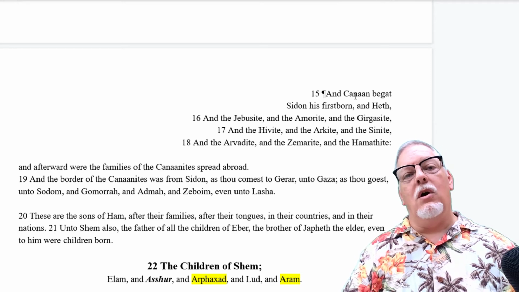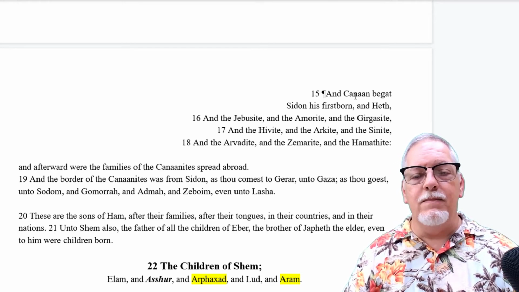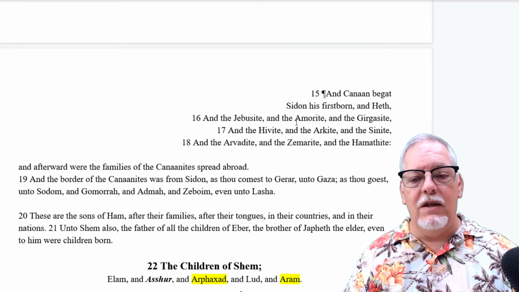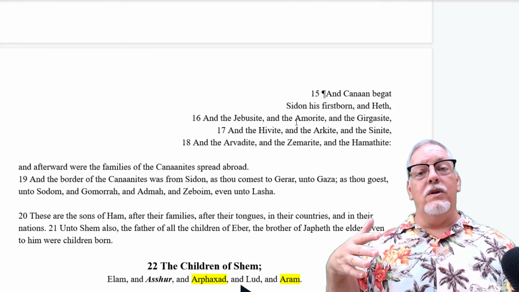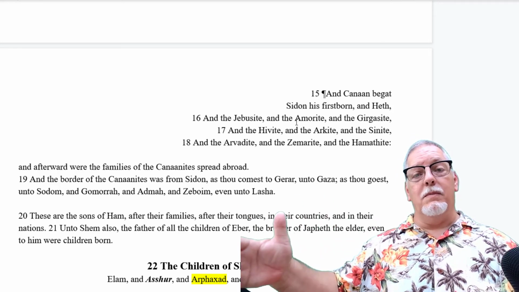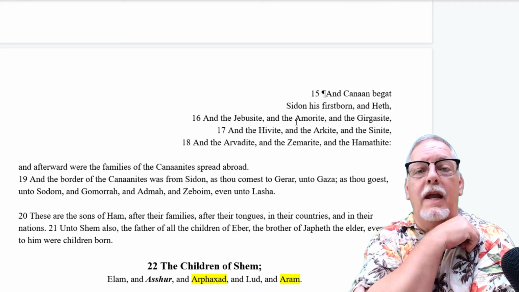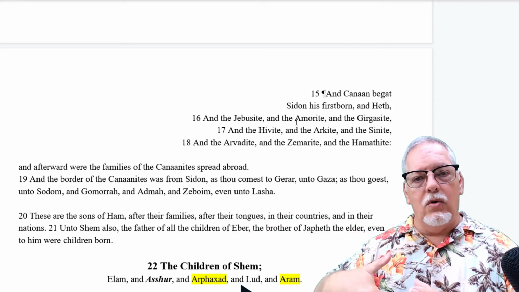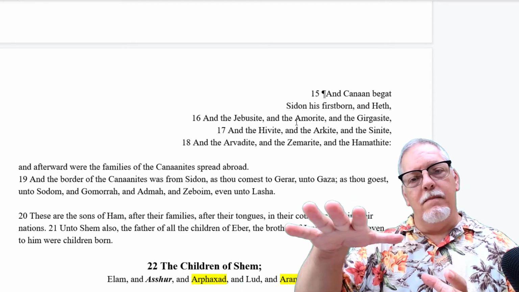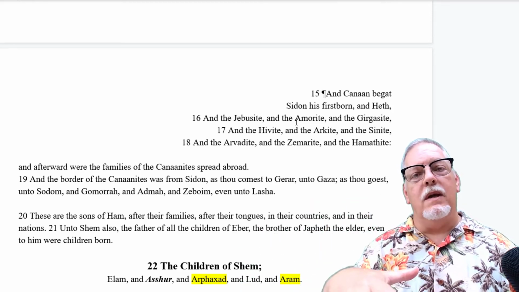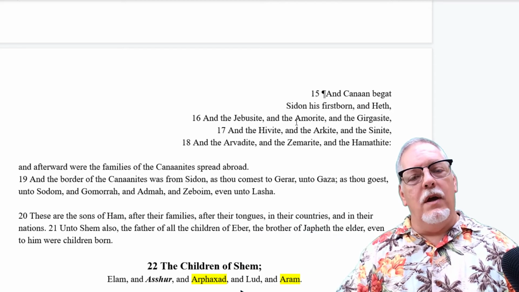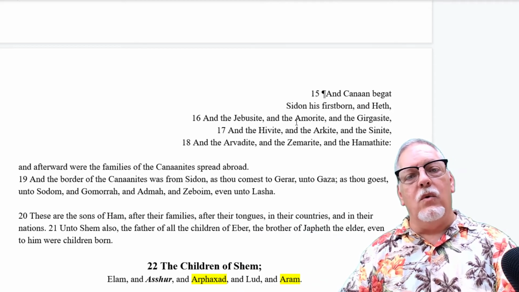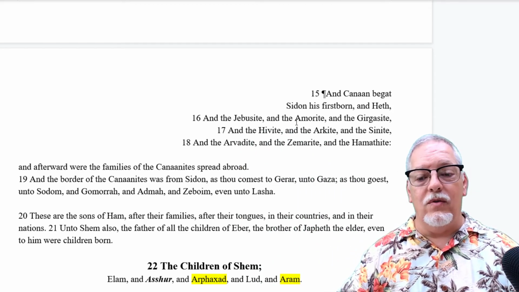So he begets all of these folks. These boys become nations in their own right. So again, what are we doing? We're being fruitful, we're multiplying, we're replenishing. Canaan's folk go in the Middle East and they go south. The Mizraim, they go to North Africa and south from there. Japheth's folks, what do they do? They go west and north.